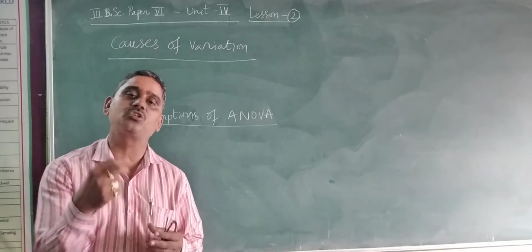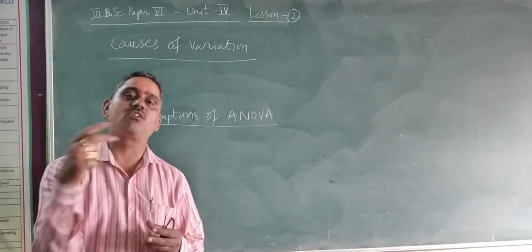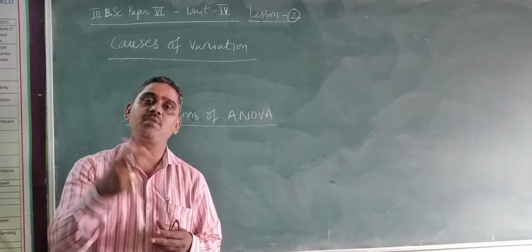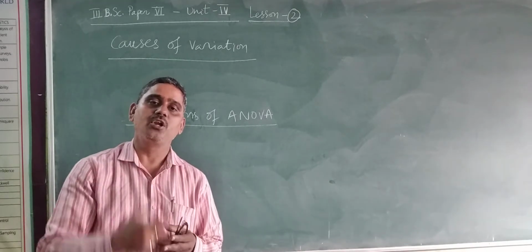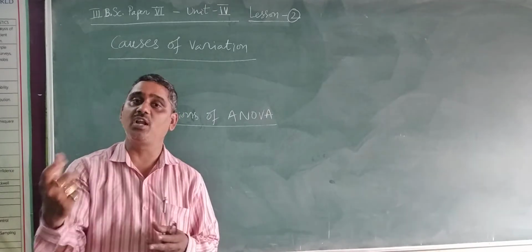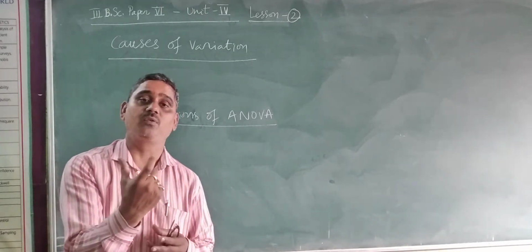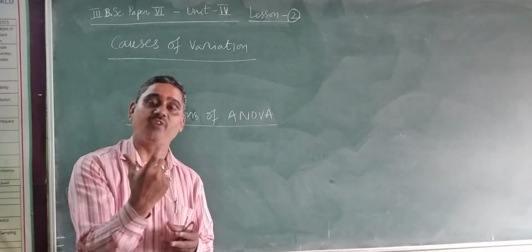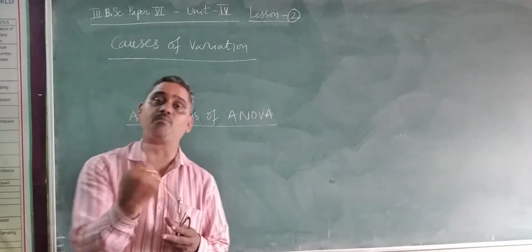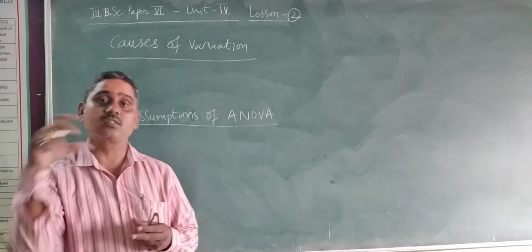Such variation is known as assignable causes of variation, which can be identified due to the treatment, due to the fertilizer. This fertilizer is more effective, this one is not that effective, and such a comparison we can give because of the treatment.